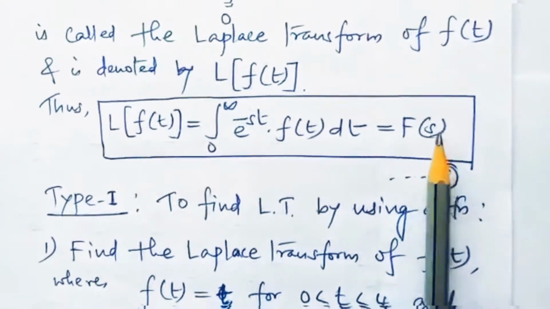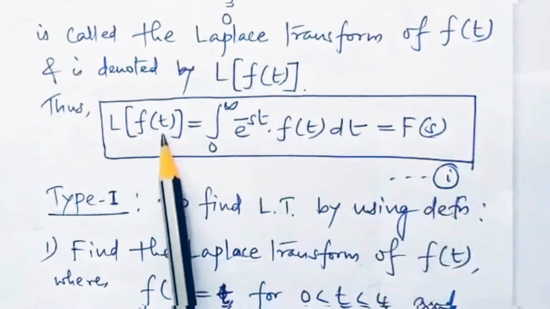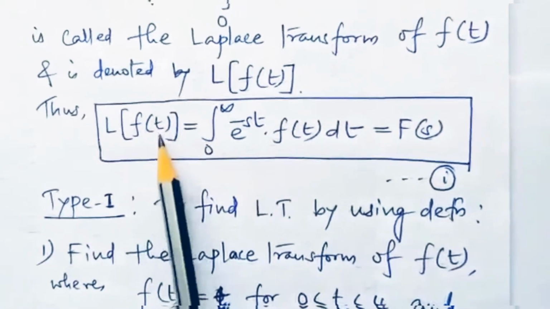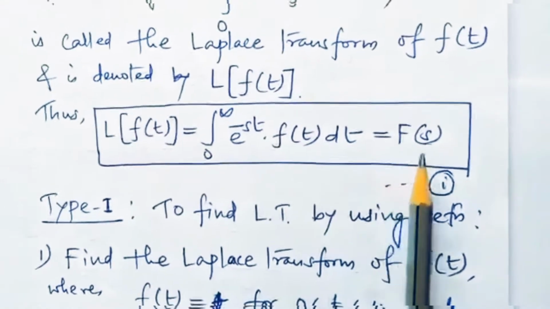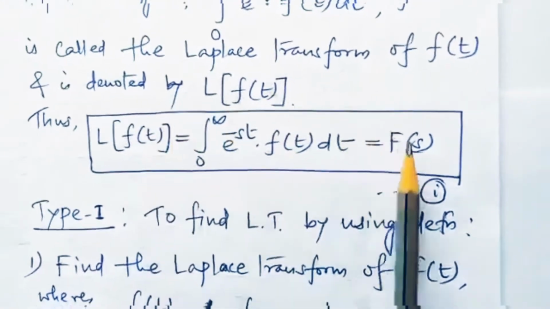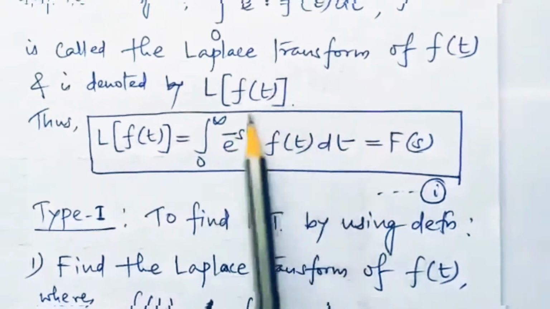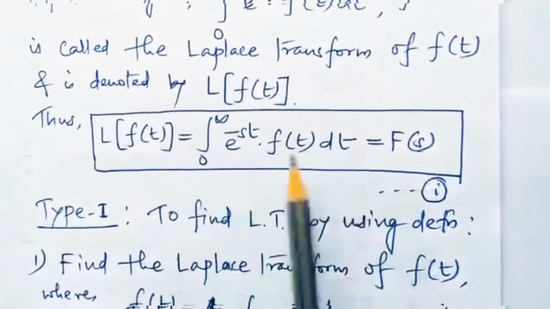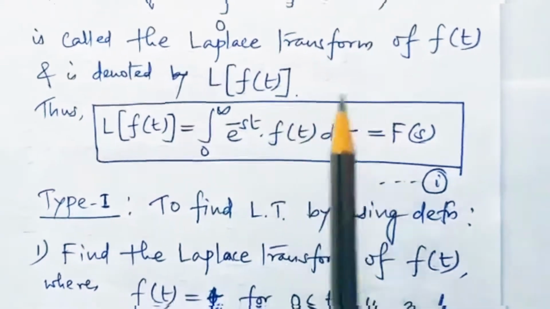So here in this conversion of f of t into f of s, earlier the function was expressed with the help of t, now the function gets transformed and is expressed with the help of s. This transformation of f of t to f of s is because of the operator known as the Laplace transform operator, and the entire process is known as Laplace transformation.